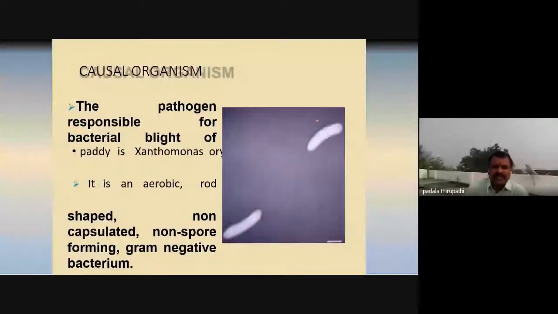The pathogen responsible for bacterial blight of paddy is Xanthomonas oryzae.